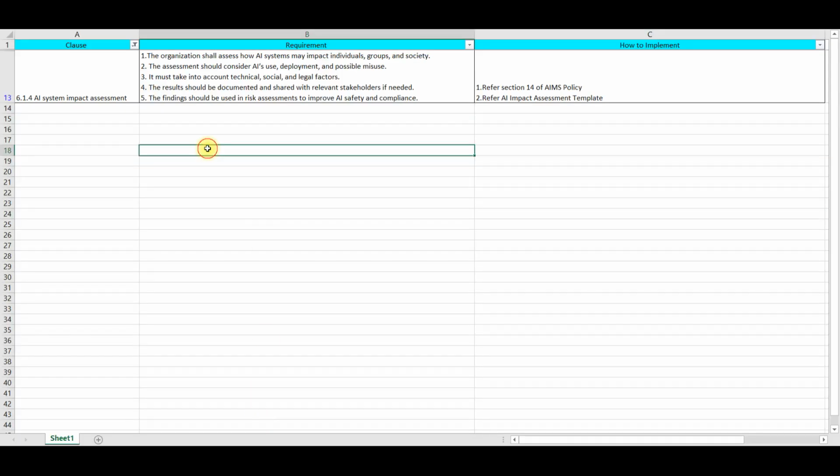So with this we complete 6.1.4, that is impact assessment.